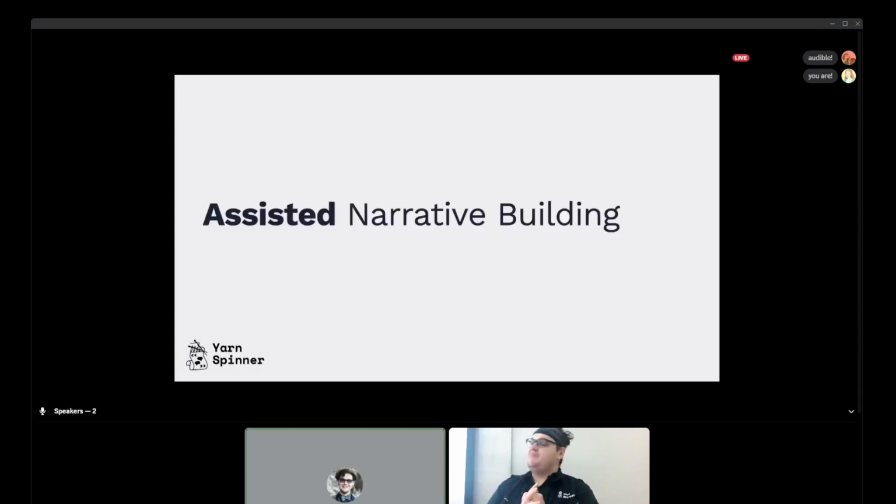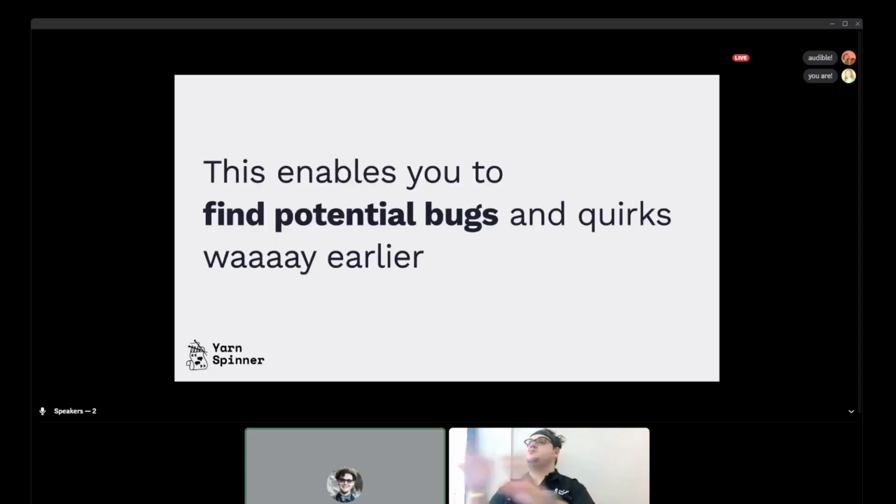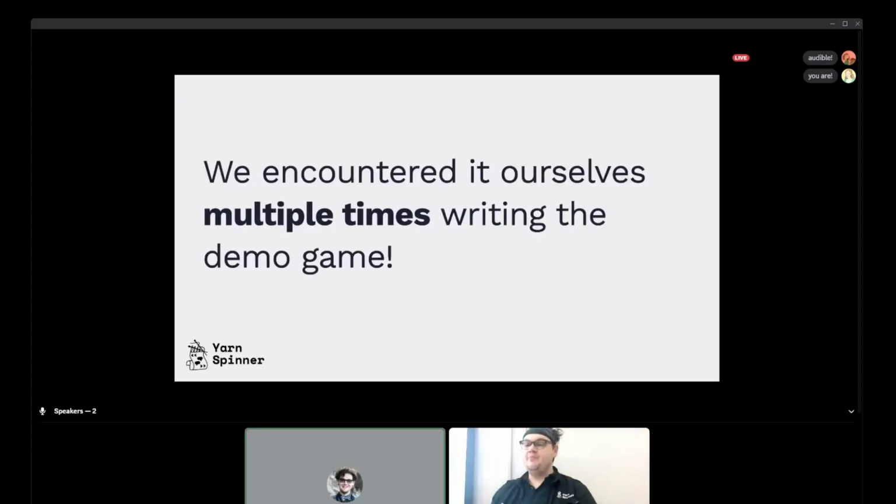We call this assisted narrative building. You can't mess it up at development time. This is similar to code analysis tools for programming, which catch lots of errors very early. It's easy to add small inconsistencies when you're building stuff out. And having something that tells you, hang on, that will never work, before the narrative team is even finished can save a lot of time. This really helps you find bugs and quirks way earlier than you would otherwise. And we encountered this multiple times with the demo game.